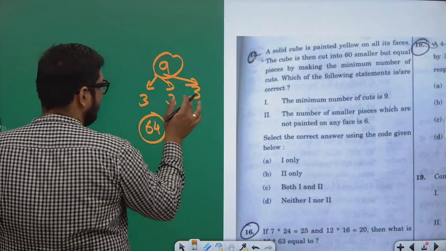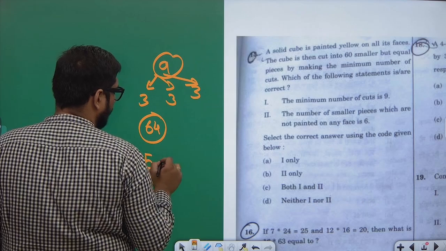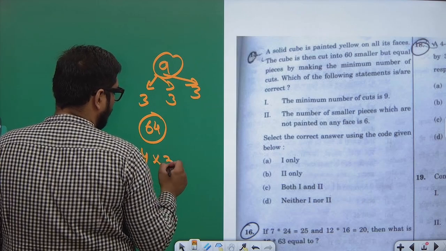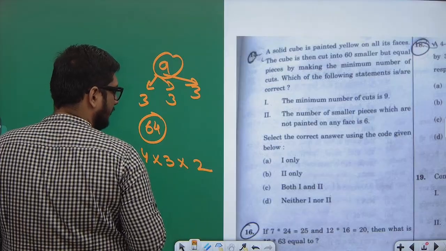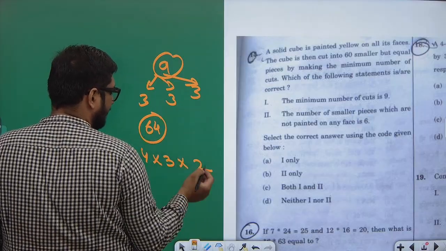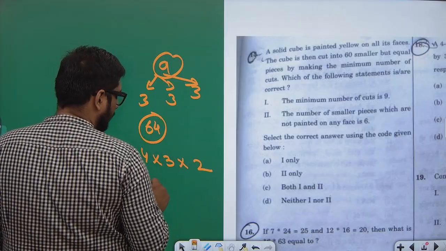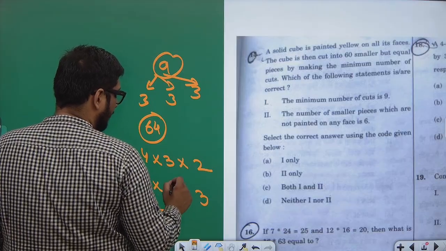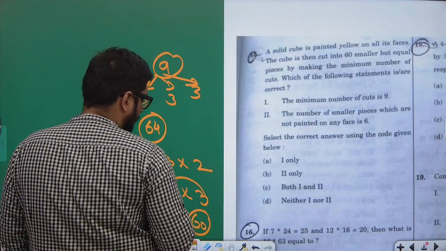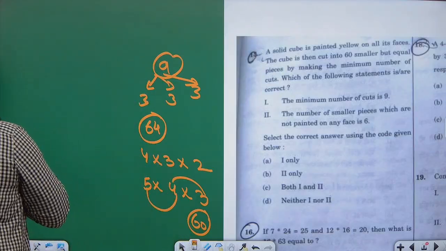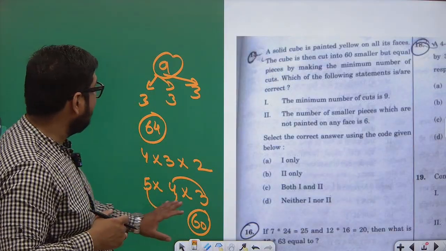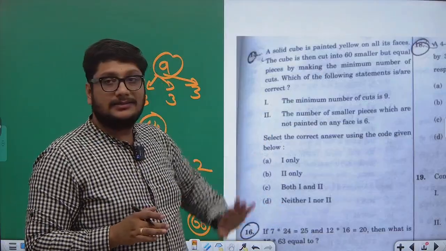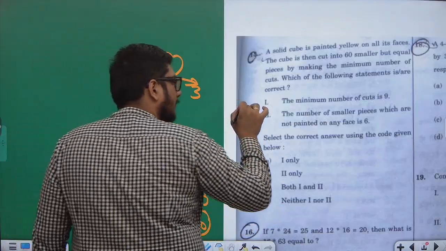But if I change this a little, 4 into 3 into 2 cuts, I just increase one, so the number of cubes would be 5 into 4 into 3. 5 4s are 20, 20 3s are 60. Yes. I am getting 60 cubes by making 9 cuts. So statement 1 is definitely correct.